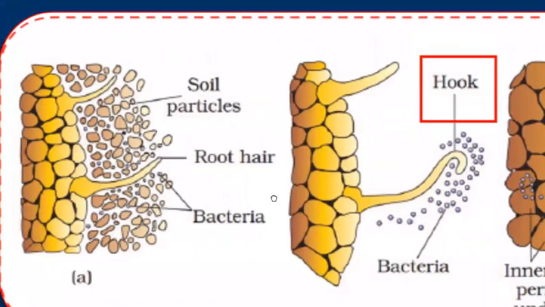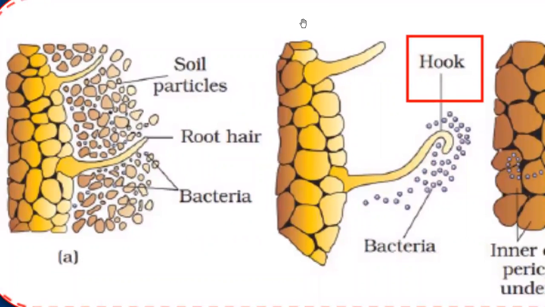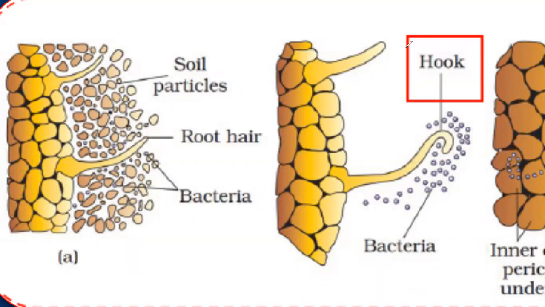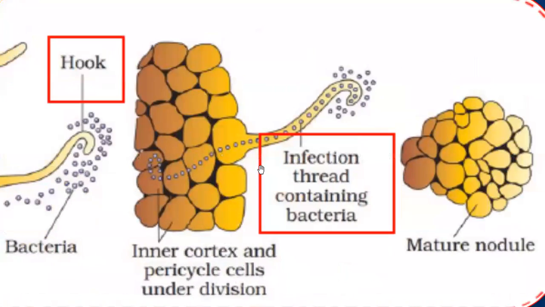Okay, everybody, I hope right now you can see it very clearly. So guys, this is a root here, and beside the root you will find bacteria. The bacteria will attack this particular root hair, and the root hair will start curling like this. So this is image A, this is image B. Due to the action of the bacteria, the root hair starts curling inwards, and a hook formation happens over there.